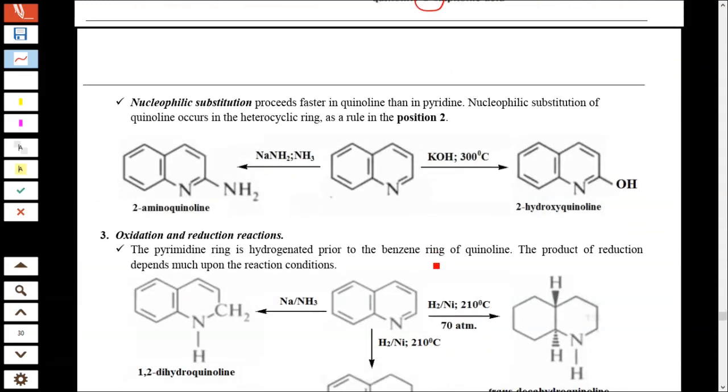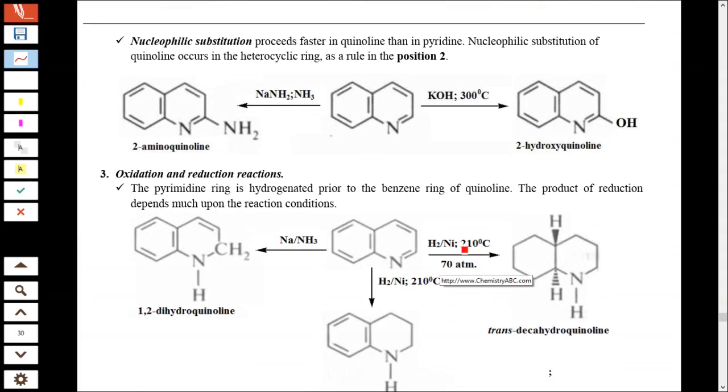Nucleophilic substitution reaction occurs at the 2nd and 4th positions. With NaNH2, this is a Chichibabin reaction. You will get substitution at the 2nd position: OH at the 2nd position gives 2-hydroxyquinoline, and amine gives 2-aminoquinoline.